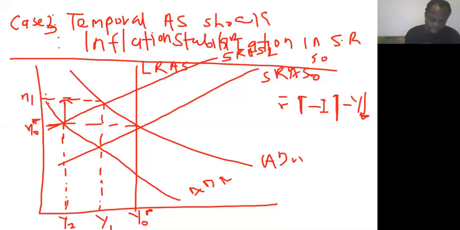So what it means is that if the central bank decides to stabilize inflation, it comes with a cost, and the cost is that it is going to reduce your output further, because the output would have been decreased up to only this point. But because the central bank decided to stabilize inflation, it has caused output to reduce further, up to this level. So the cost is that if you want to stabilize inflation, you incur the cost of reducing your output. And if you want to stabilize output, it comes at the cost of increasing inflation. Thank you.